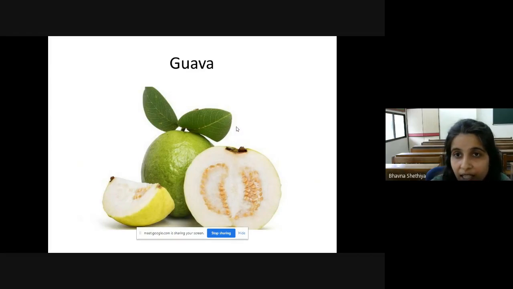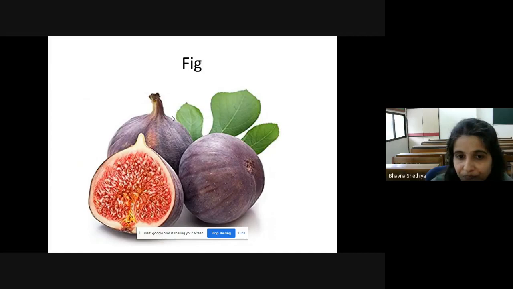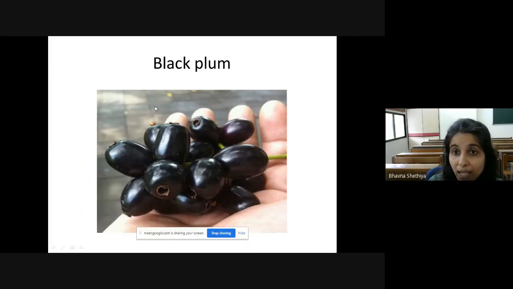Yes, now next is fig. Now, children, what is this? Yes, these are the seeds of the fig. Yes, and this fig has lots of vitamins. And which vitamins does it have? You know, vitamin A and vitamin K. Yes, now this is a seasonal fruit. Do you like to eat fig? Yes or no?